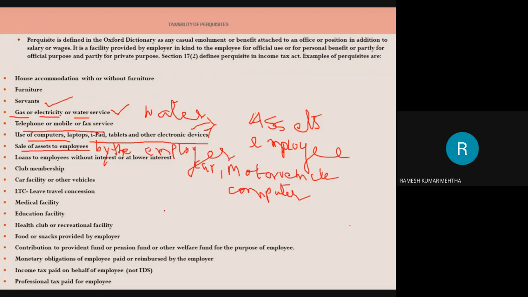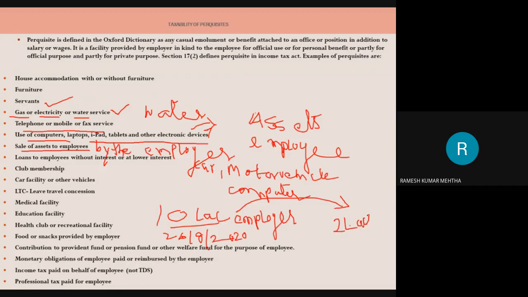That is the employer, and the value of the car is 10 lakh rupees on this day, 26th August 2020. Now, this belongs to whom? To the employer or the owner of the company. Now, there is a provision wherein he can sell the access to the employee at a concessional rate. For example, the employer calls the employee and tells him that you can purchase this car for 2 lakh rupees.